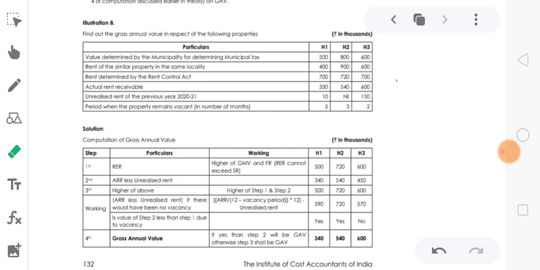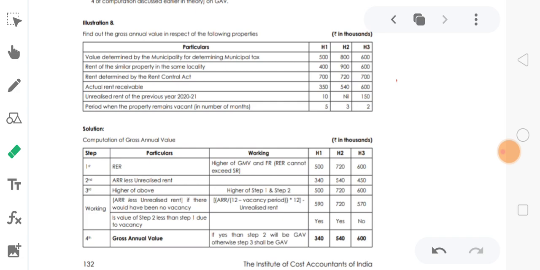Find out the gross annual value from the following particulars. Value determined by the municipality for determining the municipal tax is 500, 800, 600. Rent of a similar property in the same locality is 400, 500, 900, 600. Rent determined by the Rent Control Act is 700, 720, 700. Actual rent receivable is 350, 540 and 600. Unrealized rent for the previous year is 10, nil and 150. The period when the property remained vacant is 5, 3, 8, 2.